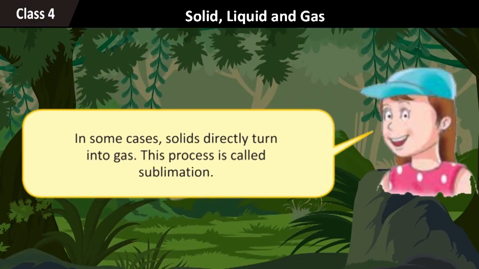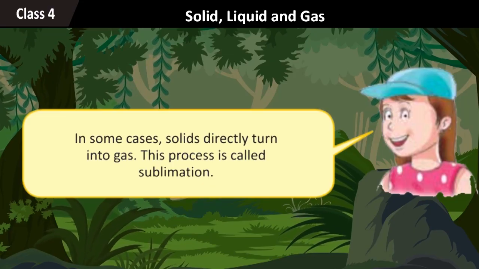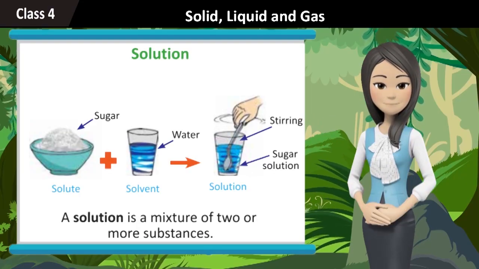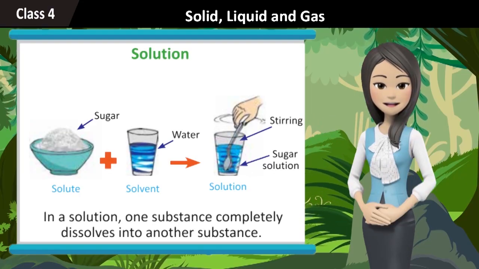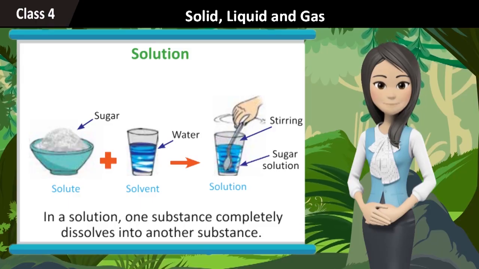In some cases, solids directly turn into gas. This process is called sublimation. Solution. A solution is a mixture of two or more substances. In a solution, one substance completely dissolves into another substance.